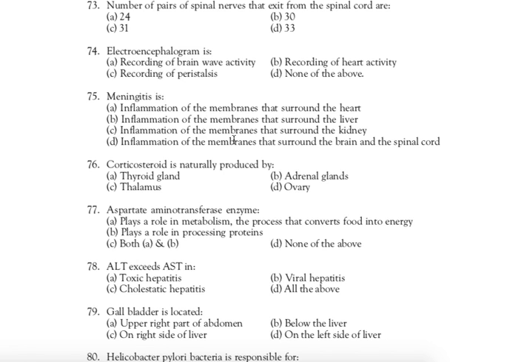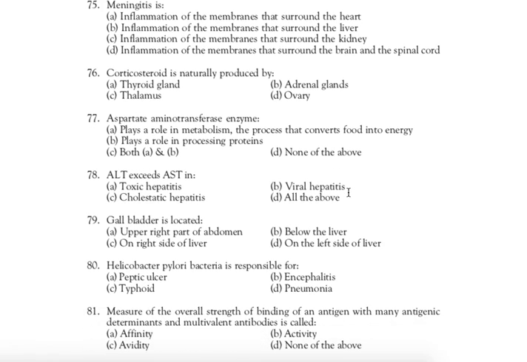Meningitis is. Right answer is D, inflammation of the membrane that surrounds the brain and the spinal cord. Meningitis, the inflammation of the membrane that surrounds the brain and spinal cord. Meninx is the layer that covers the brain and spinal cord, and its inflammation is known as the meningitis. Next question, question number 76.